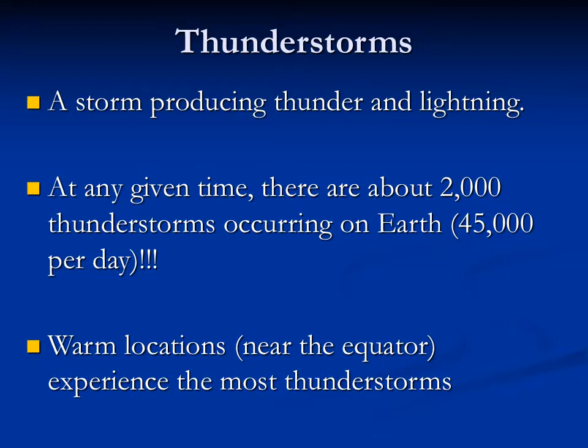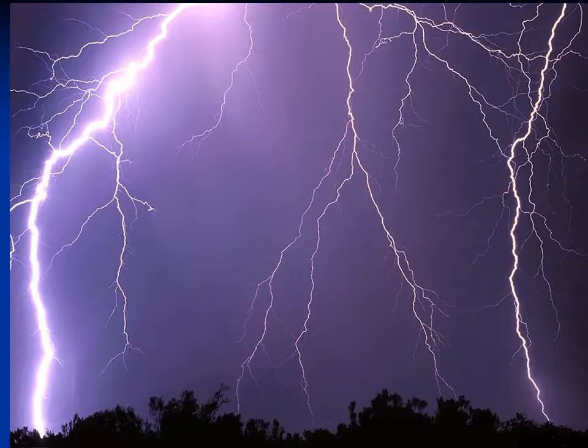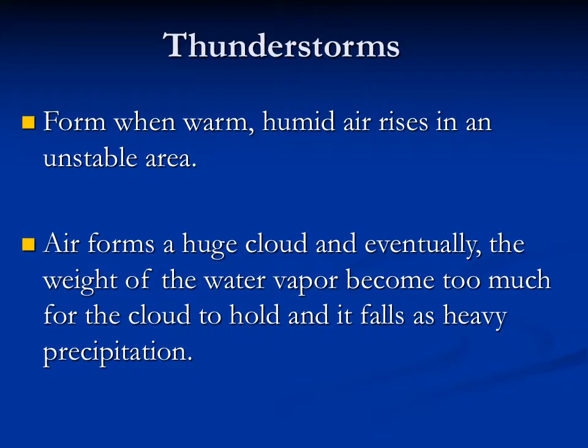Thunderstorms occur in warmer locations. Near the equator experiences the most thunderstorms, but thunderstorms need some warm air in order to happen. Some pretty amazing lightning. So thunderstorms form when you have really warm, humid air that rises. So remember, warm air is less dense than cool air. And as a result, it rises in an unstable area.